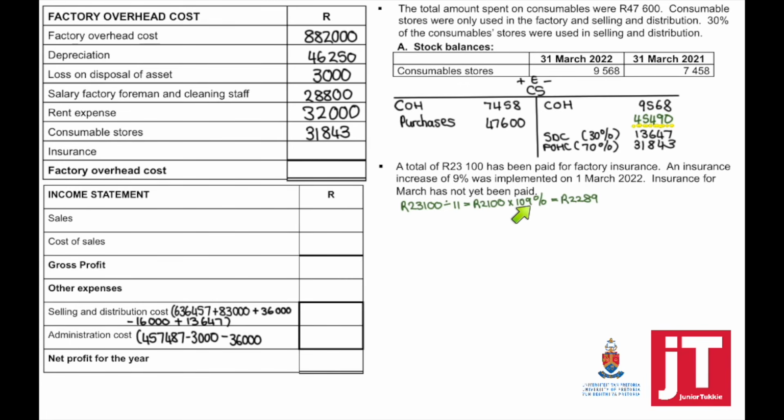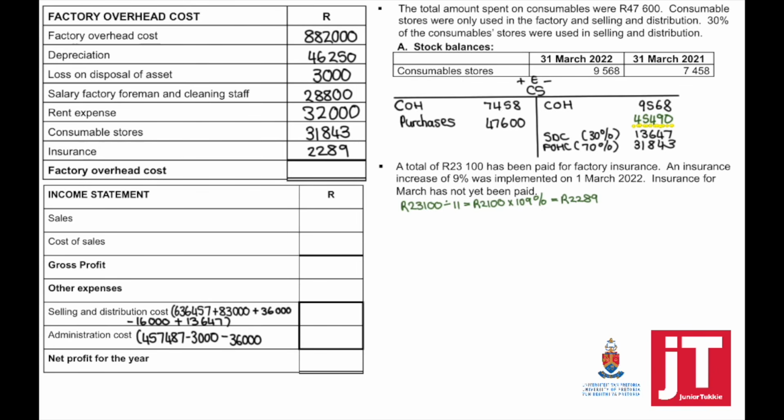Then we're going to times it by 109%. That equals the total, which is 2,289. This is including the 9% increase. If you take 2,100 times 9% and then you add it to 2,100, you will get exactly the same answer, 2,289. This means this must be added to my insurance in the factory overhead cost.